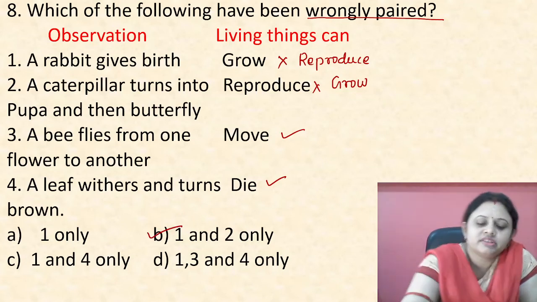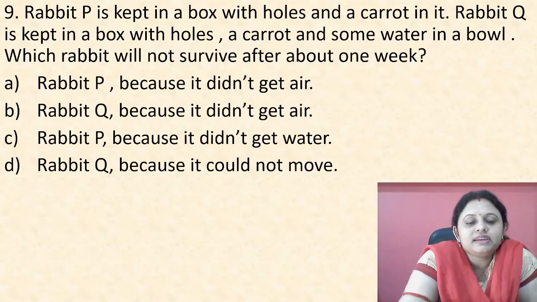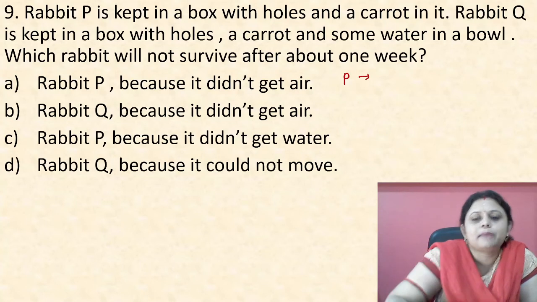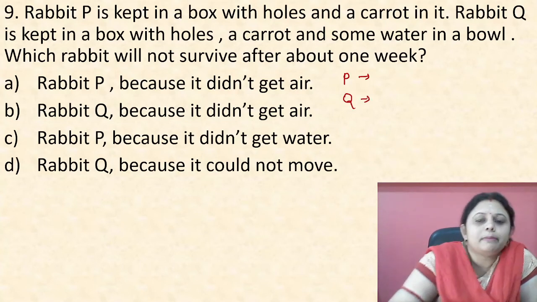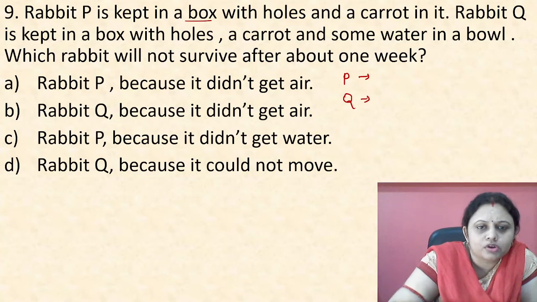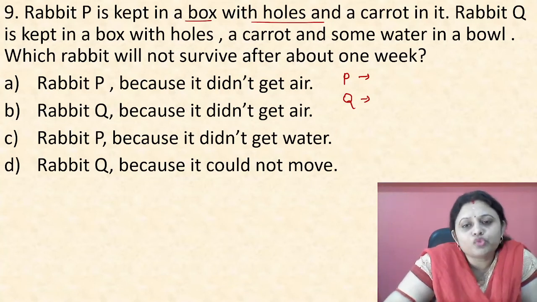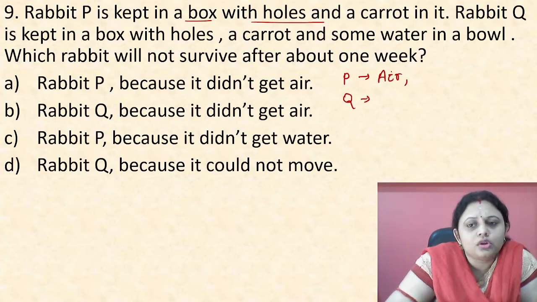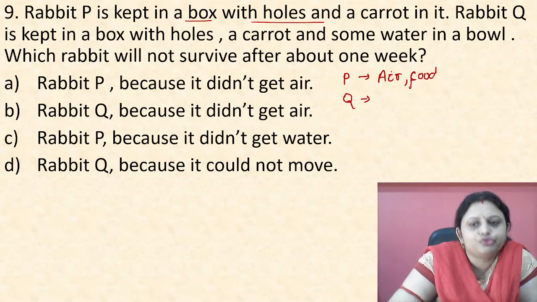Okay bachcho, got it? Next, rabbit P is kept in a box with holes and a carrot in it. And rabbit Q is kept in a box with holes, a carrot and some water in a bowl. Which rabbit will not survive after about 1 week? There are two rabbits, rabbit P and rabbit Q. Rabbit P is kept in a box with holes, that means the rabbit will get air from that hole, and also a carrot. Carrot means it gets food to eat.